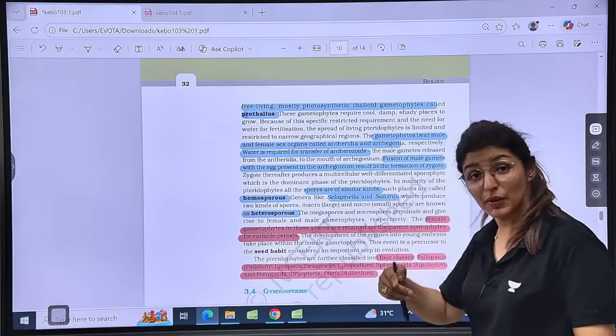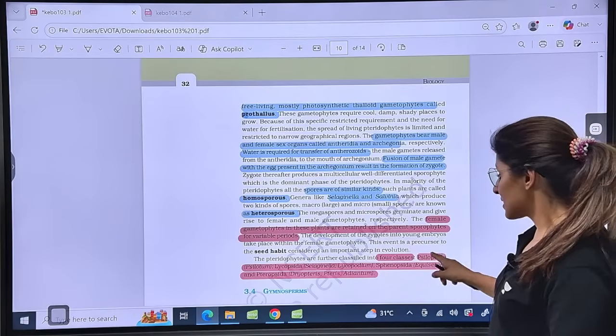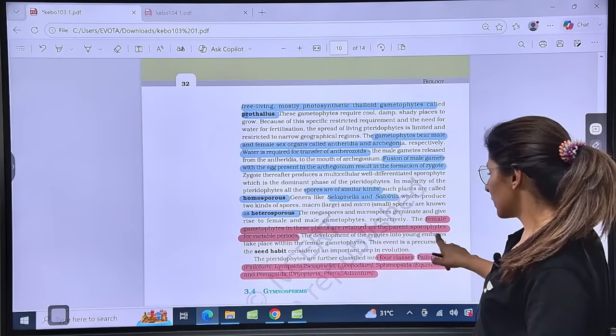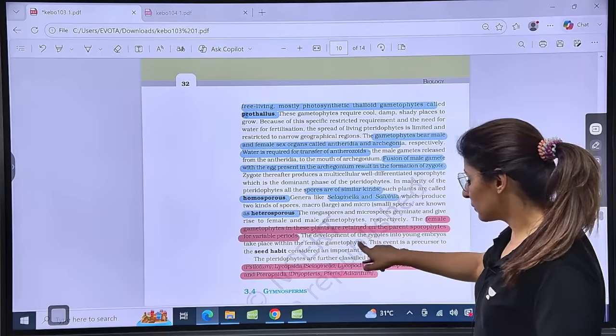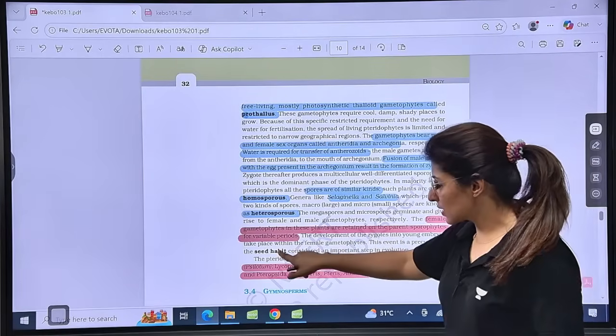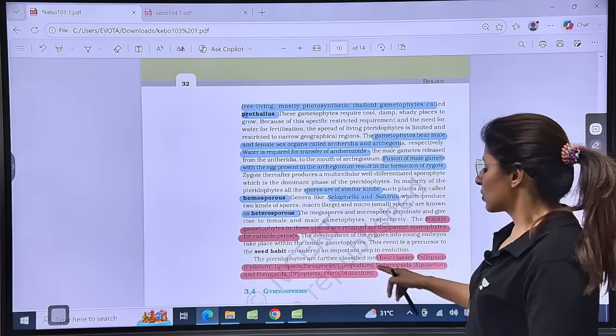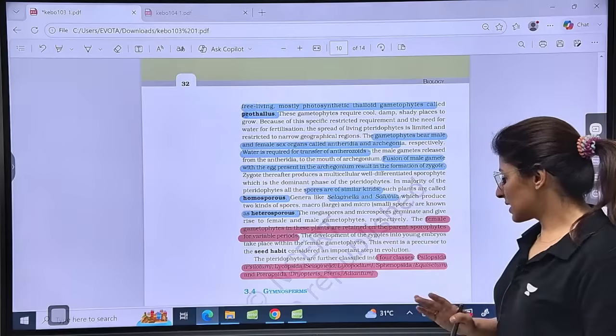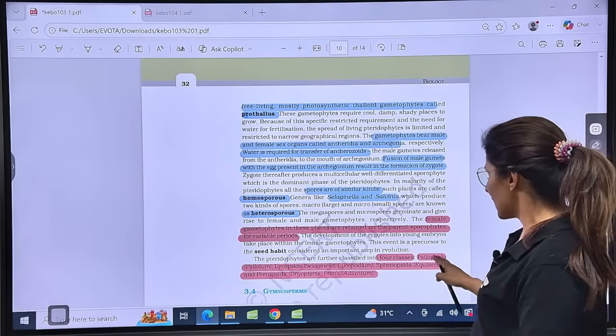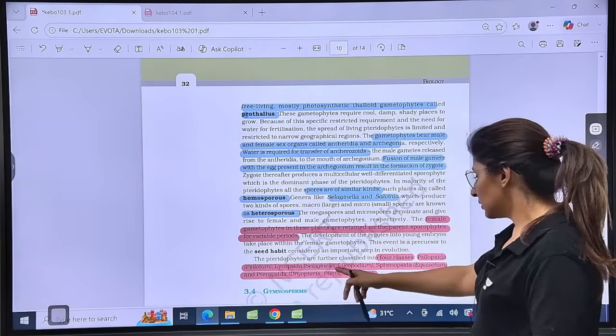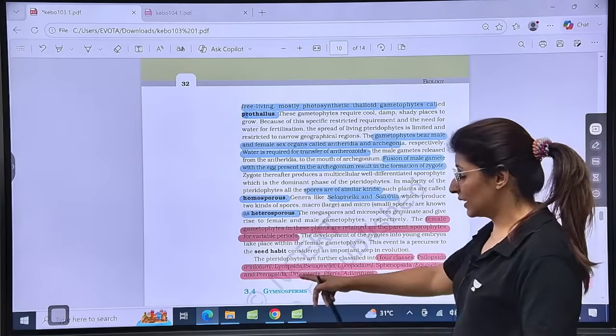Now this will form a base for seed habit also. Is that clear? So development of zygote into young embryo take place within the female gametophyte. This is a precursor to the seed habit as an important step in evolution. Very important lines. So they have further divided into 4 classes, guys. See, Psilopsida, Lycopsida, Sphenopsida and Pteropsida.